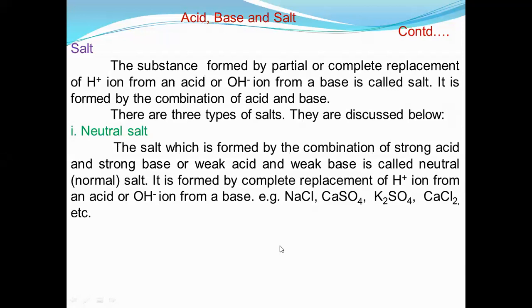I want to repeat it. HCl, H2SO4, HNO3 are strong acids. Calcium hydroxide, magnesium hydroxide, potassium hydroxide and sodium hydroxide are strong alkalis. In the same way, formic acid, acetic acid and carbonic acid are weak acids. We have to keep it in mind. Except these four alkalis, sodium hydroxide, magnesium hydroxide, potassium hydroxide and calcium hydroxide, the rest of the alkalis are weak alkalis. On the basis of this, you can categorize.